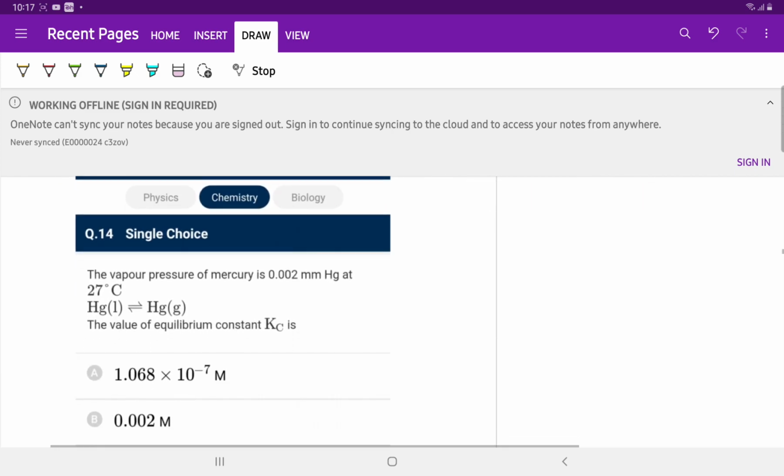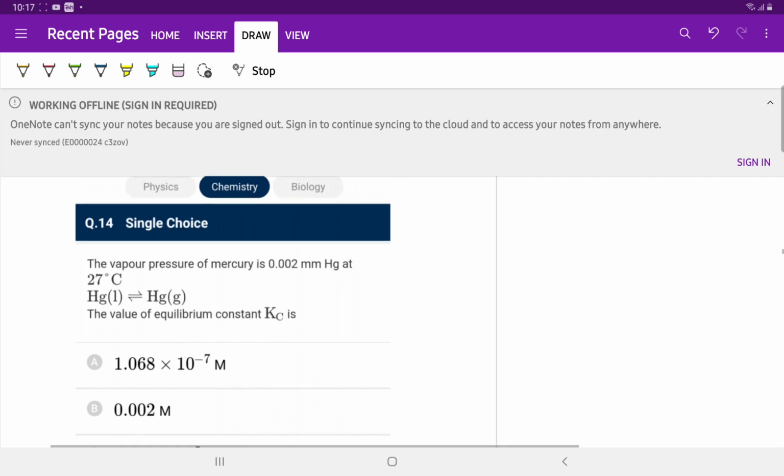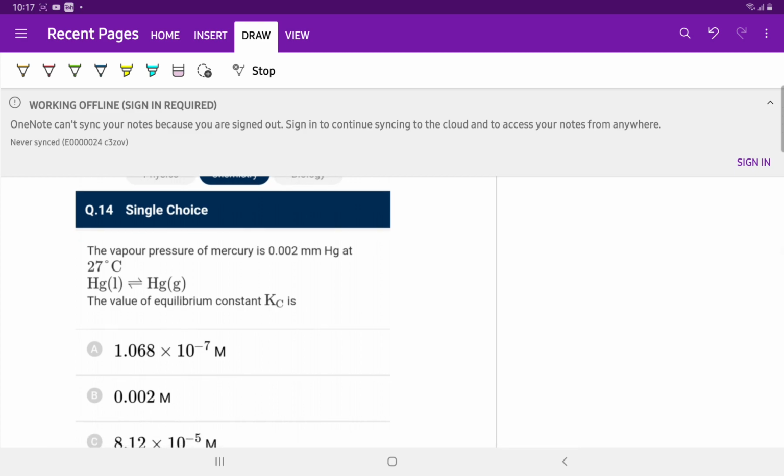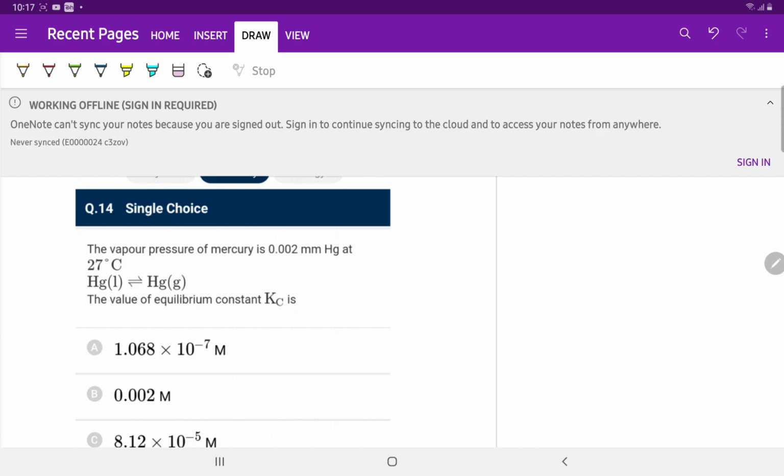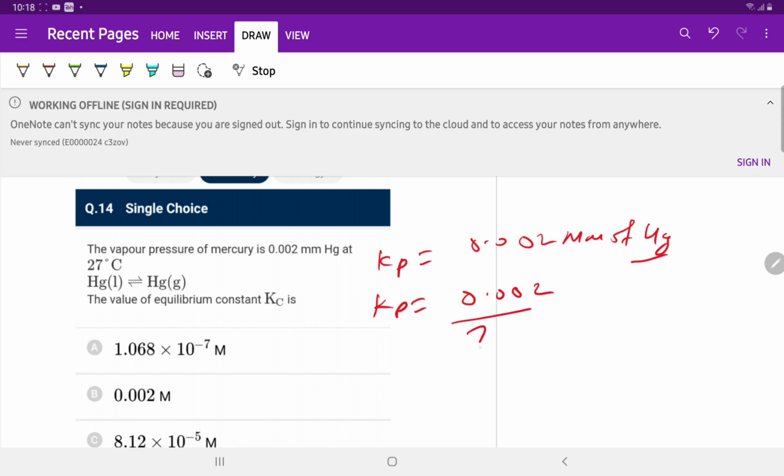Question number 14. The vapor pressure of mercury is 0.002 mm of mercury at 27 degrees Celsius. The value of equilibrium constant Kc is? We have to calculate Kp, which is equal to 0.002 mm of mercury, the pressure of mercury in the gaseous phase. If we convert into atm, divided by 760 mm of mercury, it is equal to 2.63 into 10 raised to the power minus 6 atm.